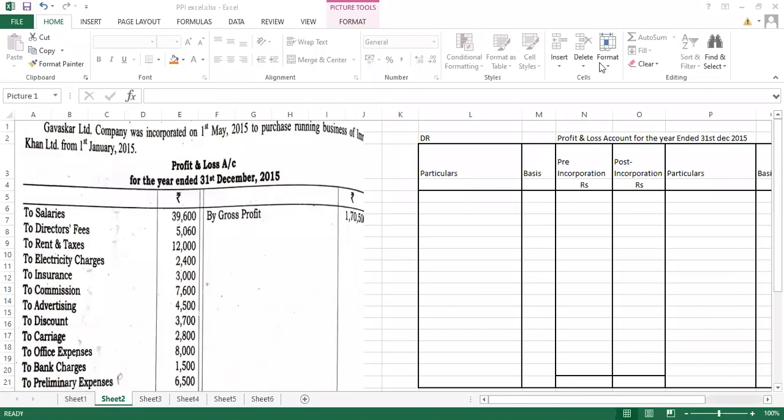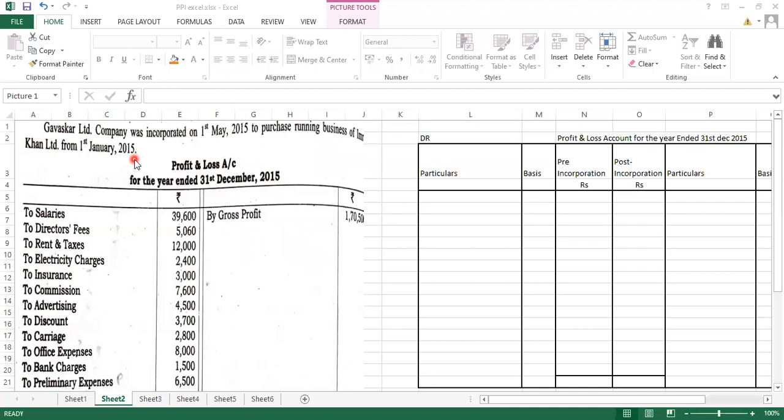Now, Gavaskar Limited company was incorporated on 1st May 2015 to purchase a running business of Imran Khan Limited from 1st Jan 2015. Now see, Gavaskar Limited company was incorporated. Incorporated मतलब ये time पर वो form हुआ था. It has been formed on 1st of May and they took a running business. और हमारा PPI का first feature क्या था? The running business has been taken over.